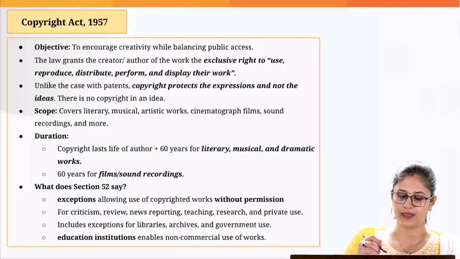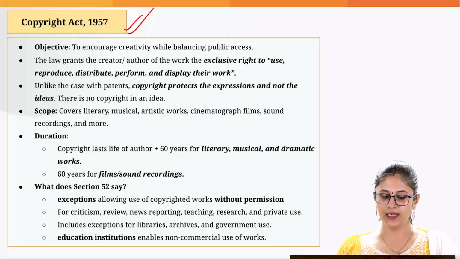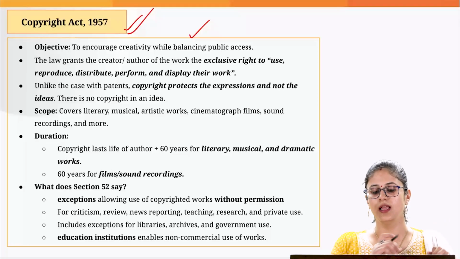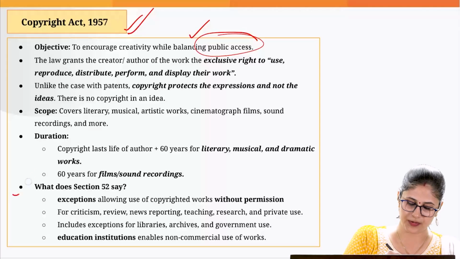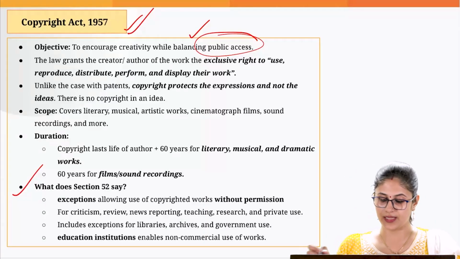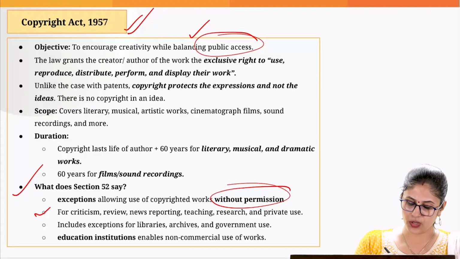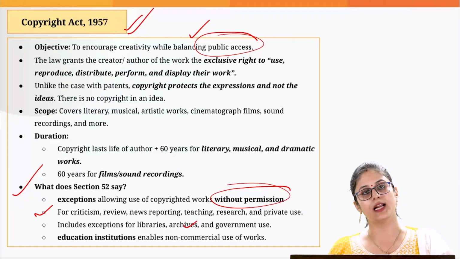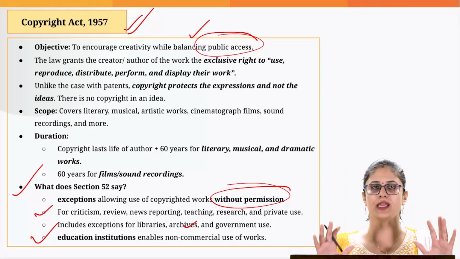Now, from a prelims perspective, we need to know certain pointers with regard to the Copyright Act. This act protects the rights of the content creator, and at the same time allows public access in certain cases. The exceptions are provided under Section 52. So you are allowed to use copyrighted content without the prior permission of the original creator if you are using that material for criticism of that work, or if the government is using that content, or if educational institutions are using that content for educational purposes.